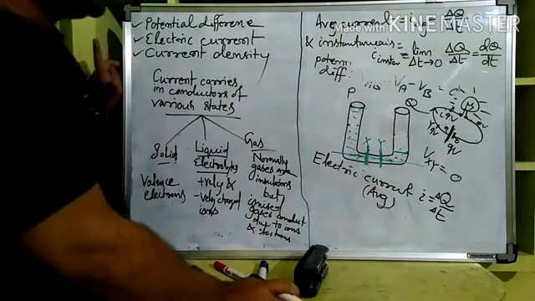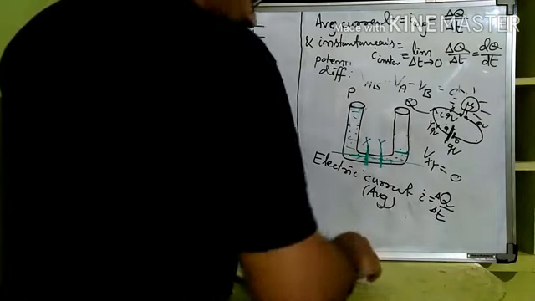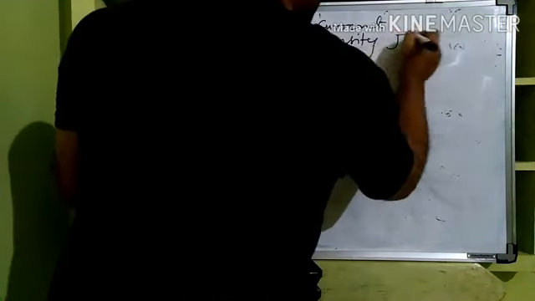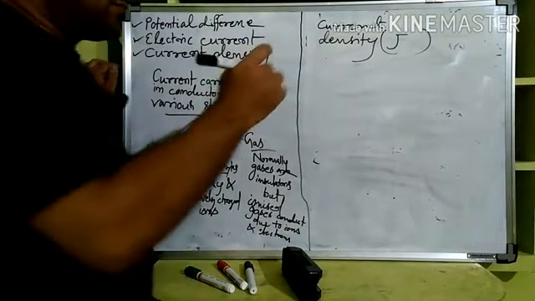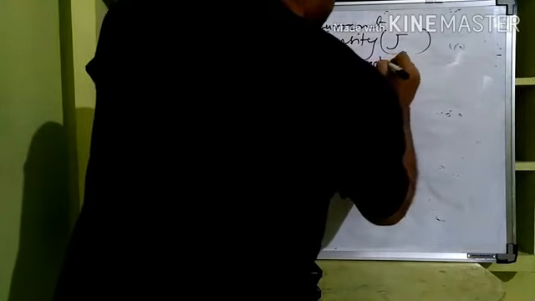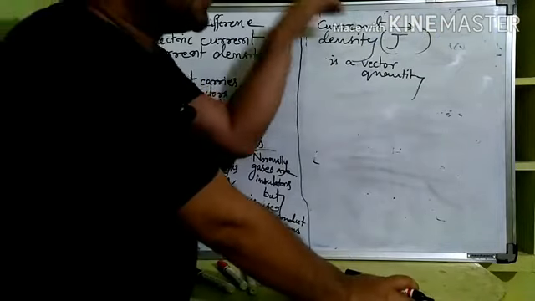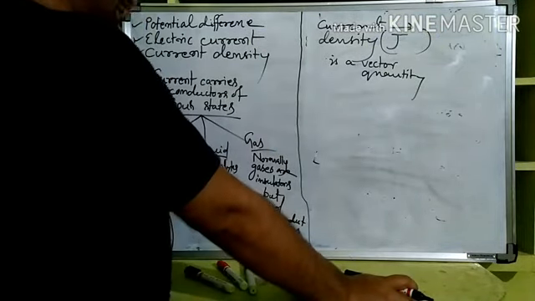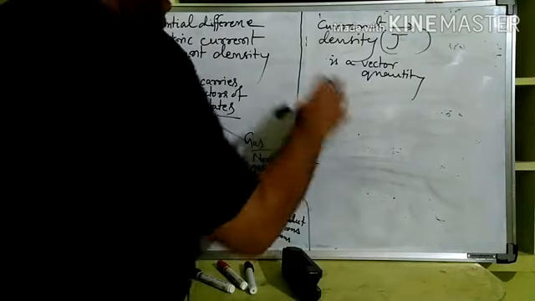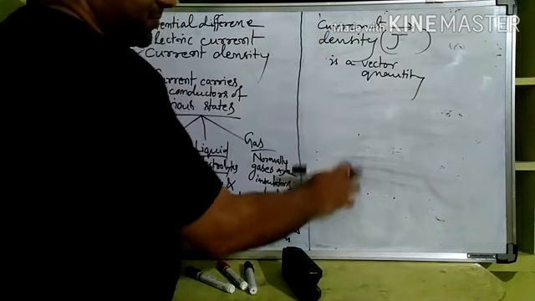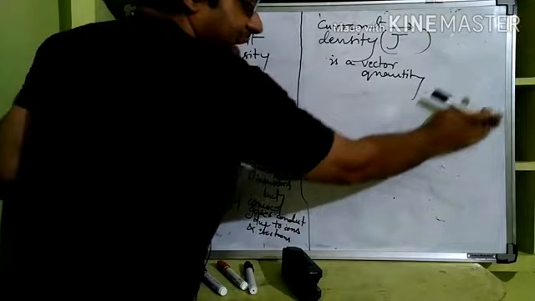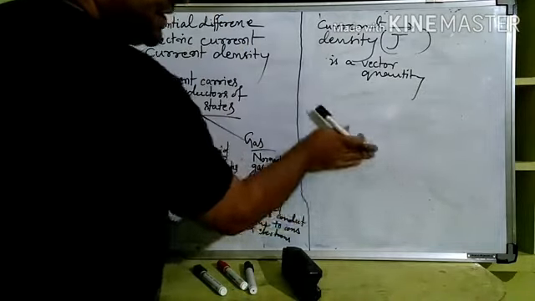Okay, then another term, current density, we are going to see. Symbol of that is J. The current density is actually a vector quantity. It's a vector quantity, so to be more accurate, over J one arrowhead has to be there, and this is again in terms of some analogy. If you explain, that becomes very clear, right?